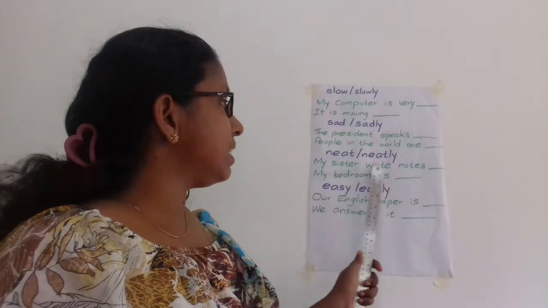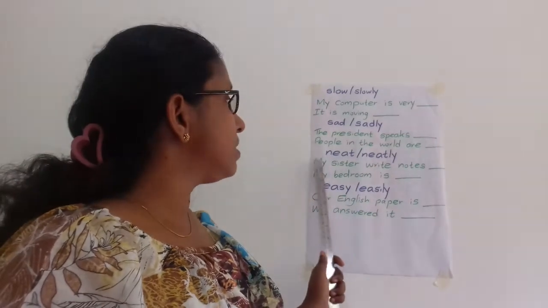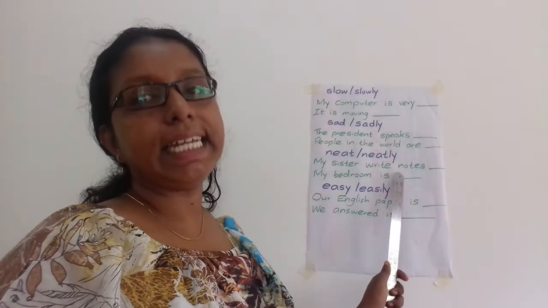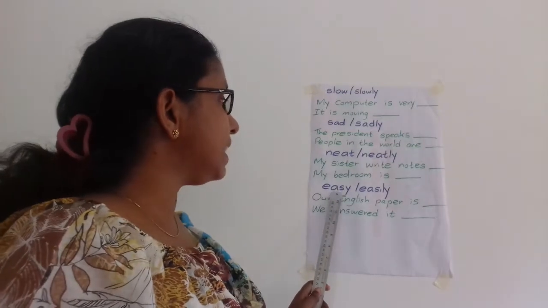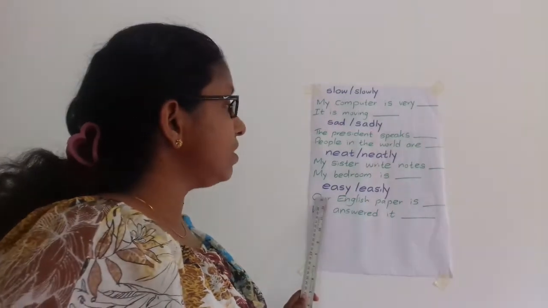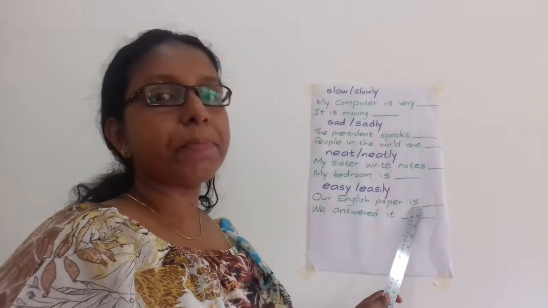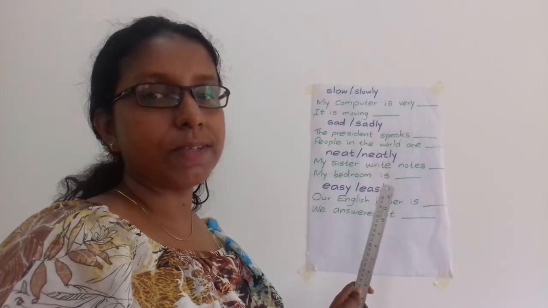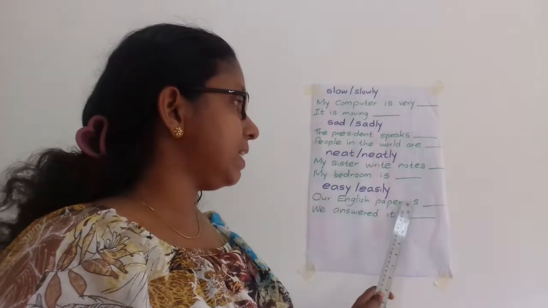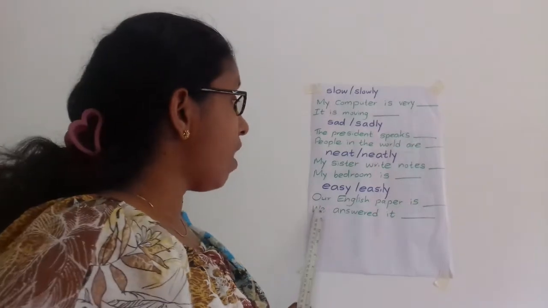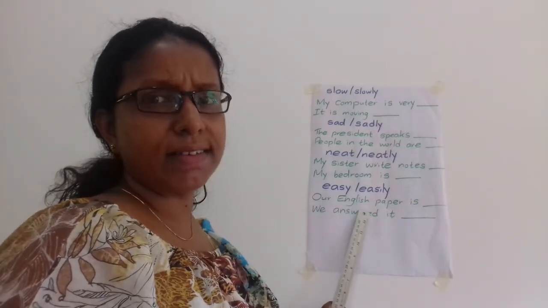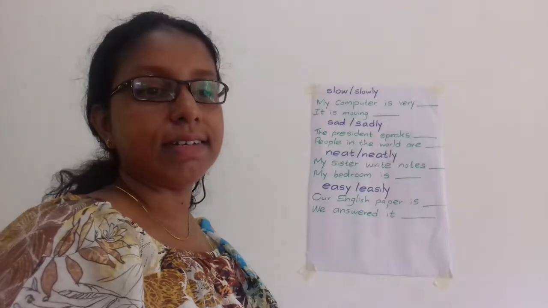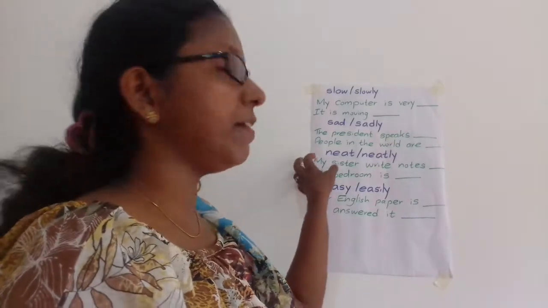Next one, easy, easily. Our English paper is... no action is here. So definitely you have to use an adjective. Our English paper is easy. We answered it. How did we answer it? We answered it easily. Like that, you have to understand the difference.